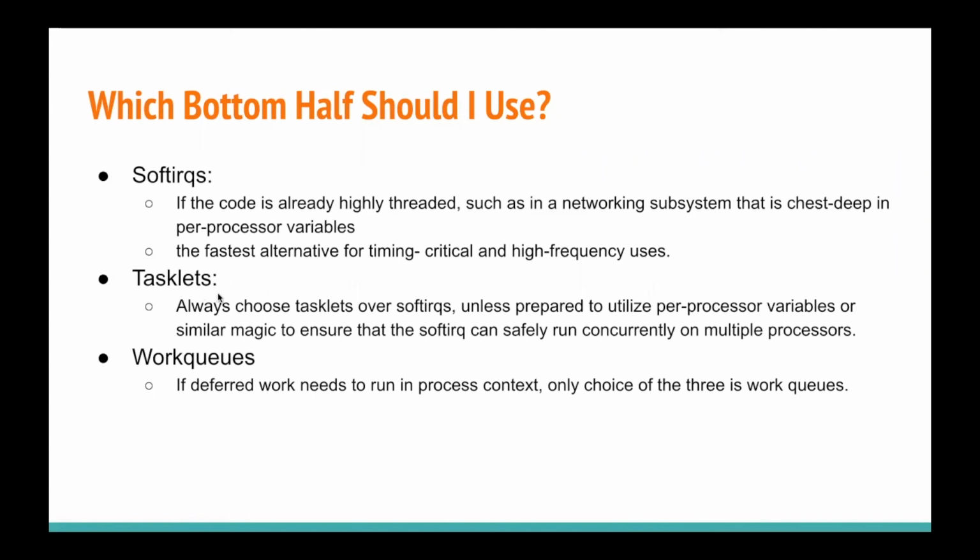For other works, we can use the tasklet, because tasklet is the replacement for soft IRQ. So the tasks which are not time critical and high frequency in use, we can use the tasklets. And work queue can be used when we want to run our code in the process context, and our code is able to sleep when required, then we have to use the work queues.